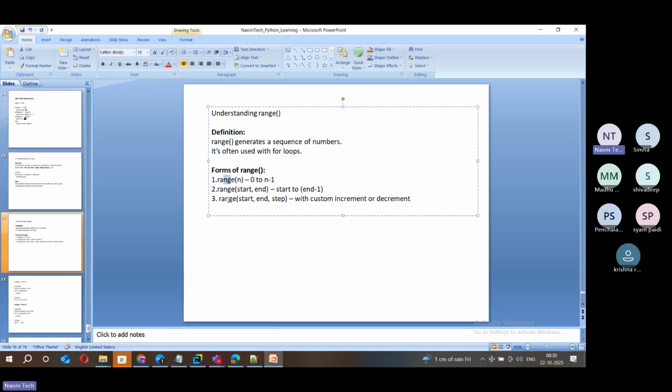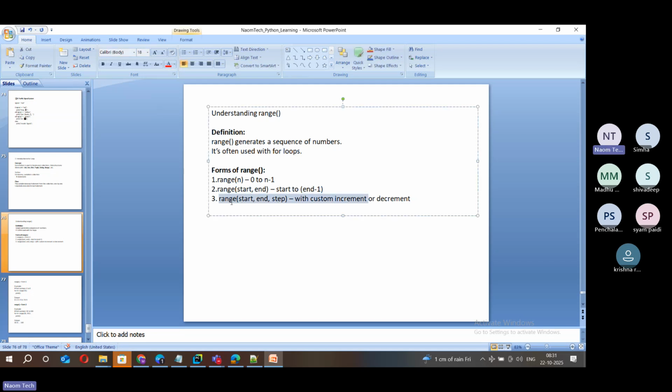Following here, this range form 3. This is a more efficient style of range, because the first two generally generate elements in ascending order, in incrementation. So let's understand style 3 here: range of start, end, and step. The advantage with this is you can generate any sequence of numbers, either in ascending order, or descending order, or in between a range of values.